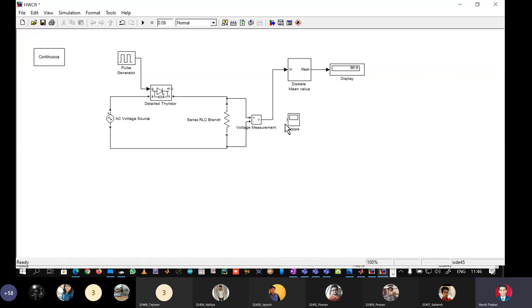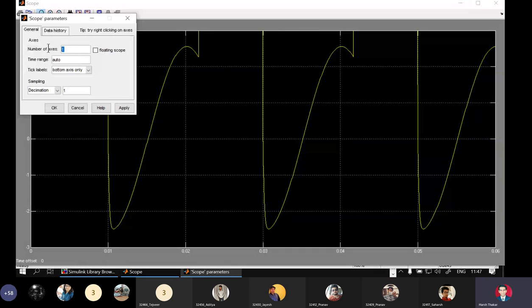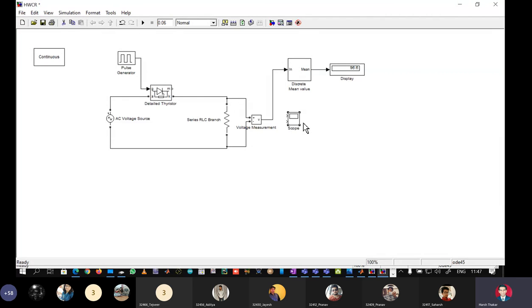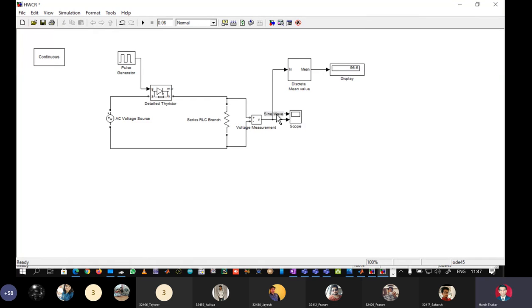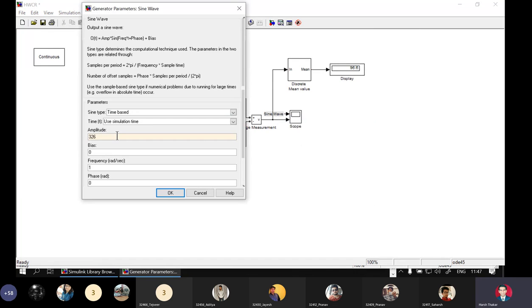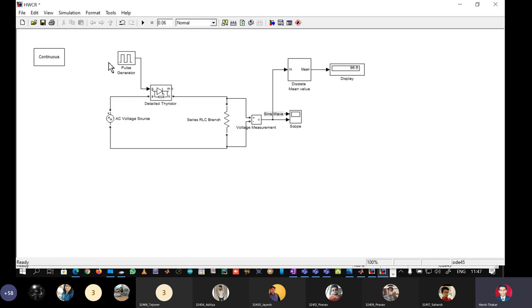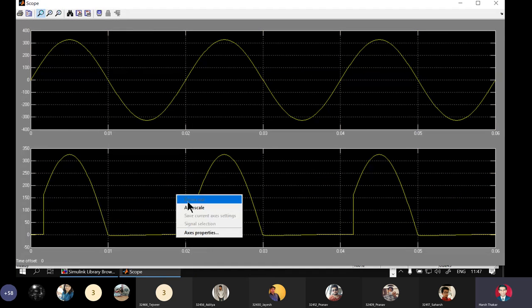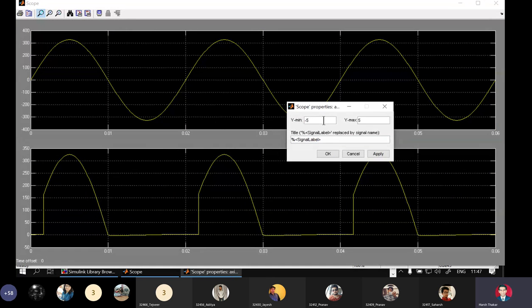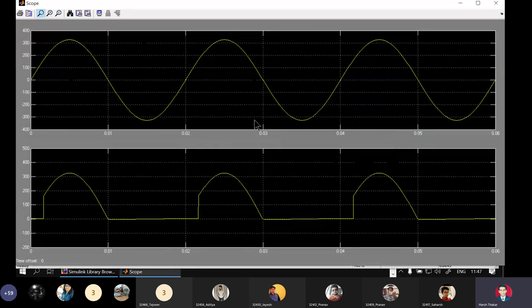And we can again do this. So firing is 30 degrees and we are getting the output like this.